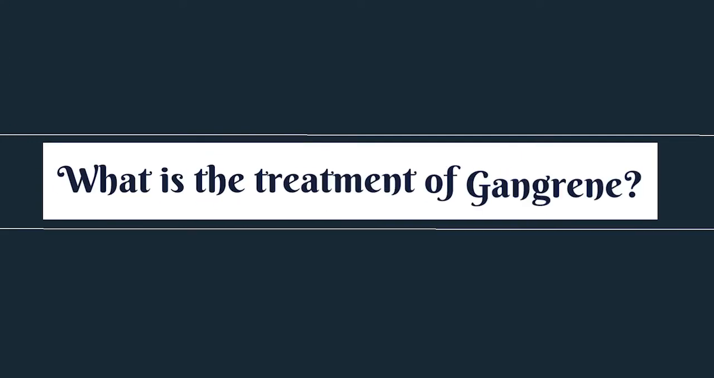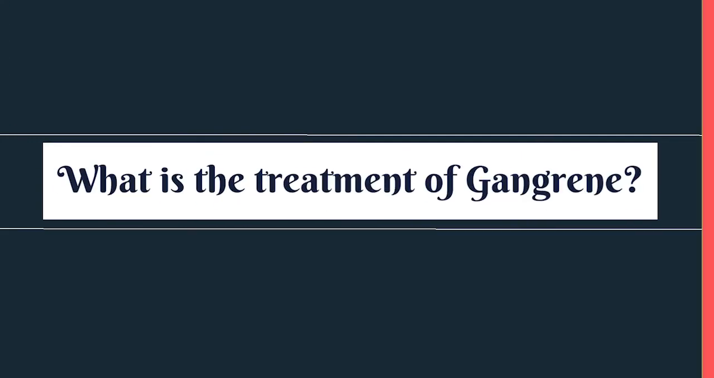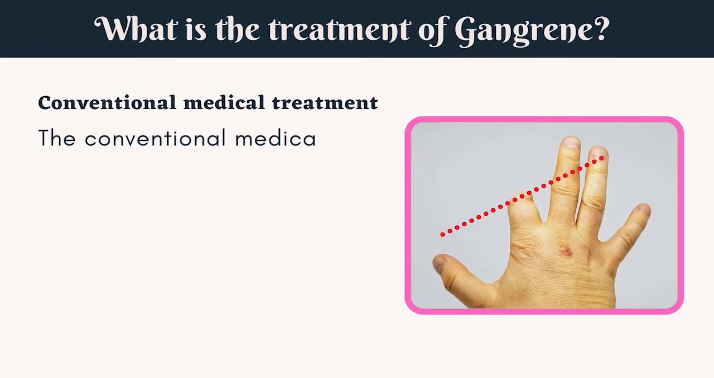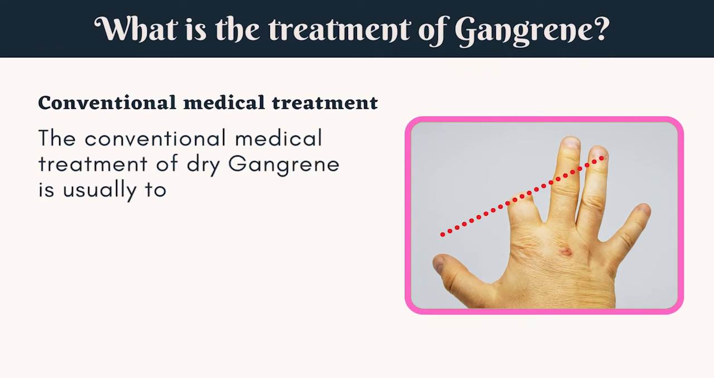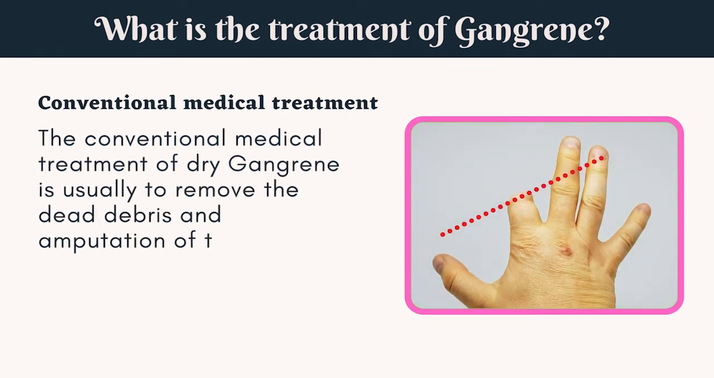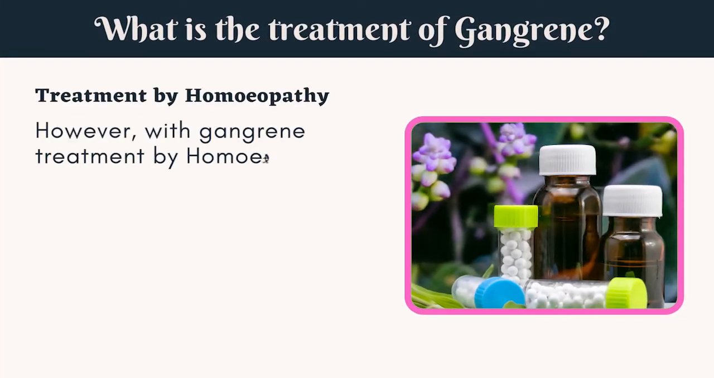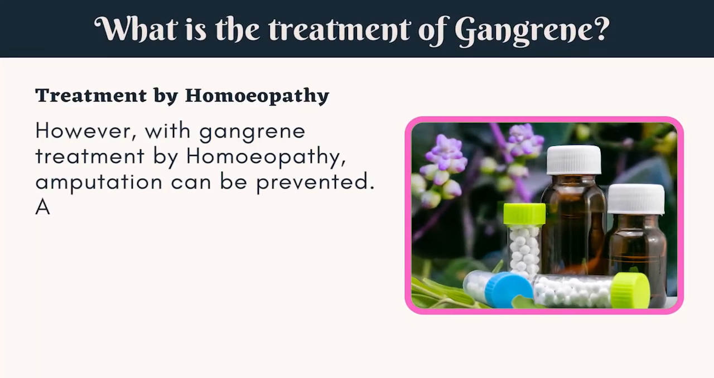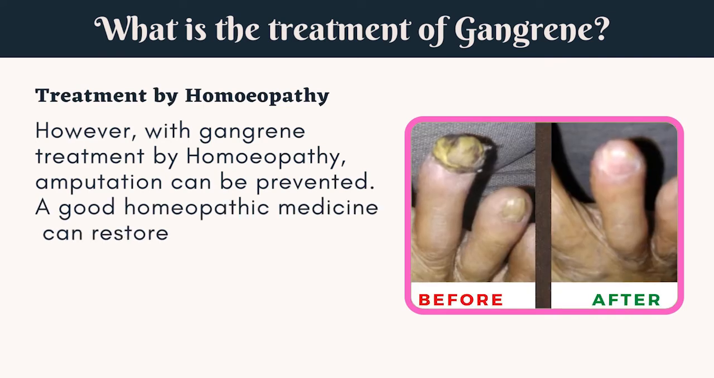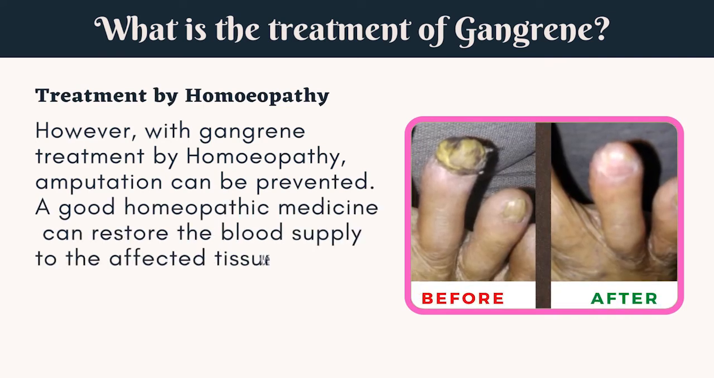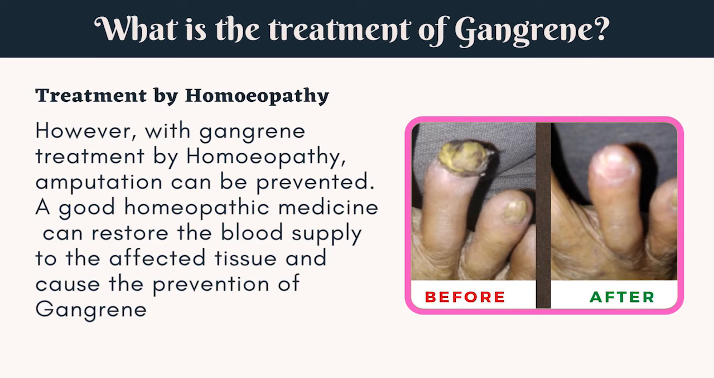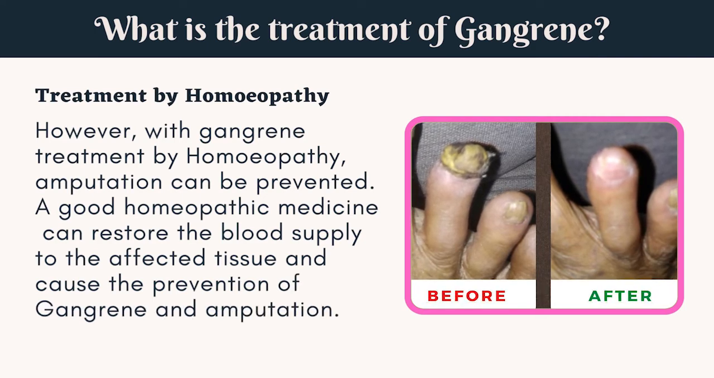What is the treatment of gangrene? The conventional medical treatment of dry gangrene is usually to remove the dead debris and amputation of the part. However, with gangrene treatment by homeopathy, amputation can be prevented. A good homeopathic medicine can restore the blood supply to the affected tissue and cause the prevention of gangrene and amputation.